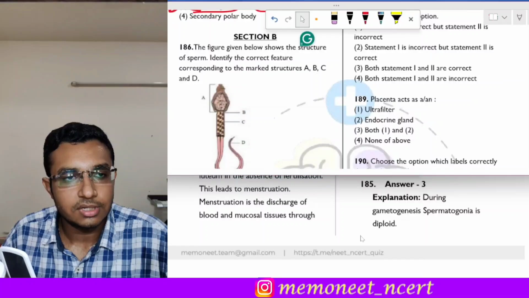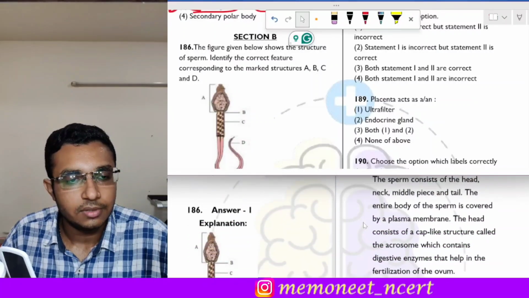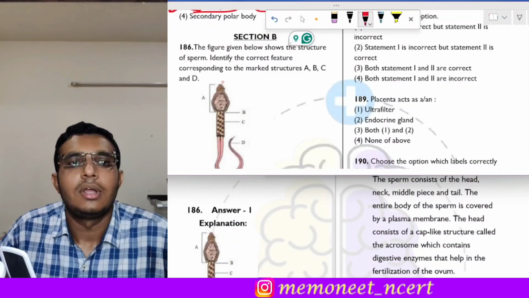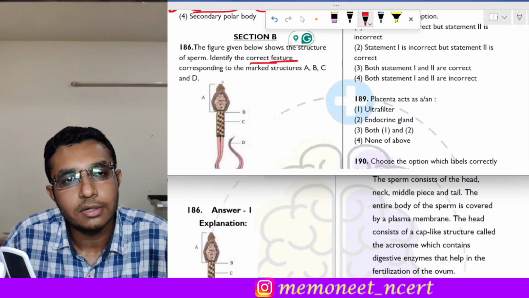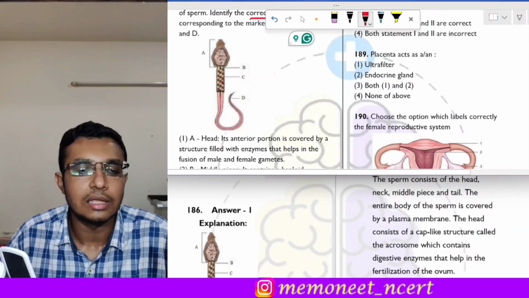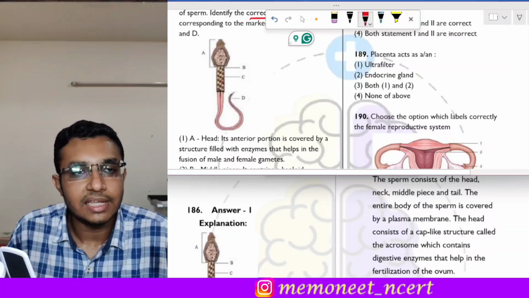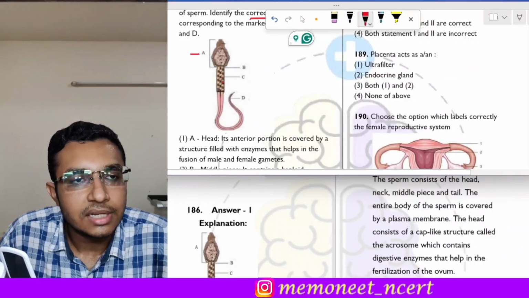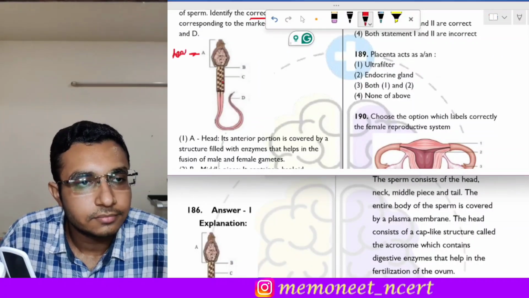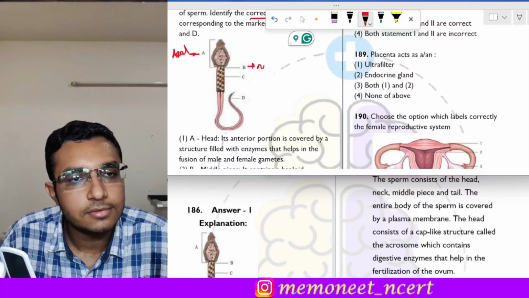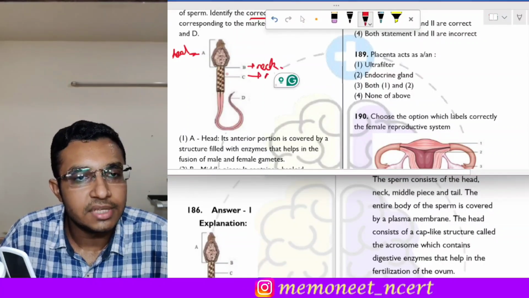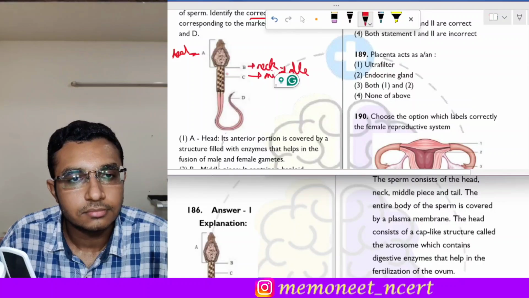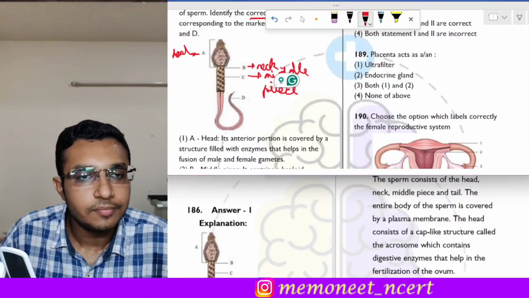Next question is question 186. Okay, it is a diagram based question and we have to identify the correct feature which is corresponding to the marked structures A, B, C and D. First of all, let us identify the A, B, C and D. Here A is the head of sperm, B is the neck of sperm, okay, then C is the middle piece, and D is the tail.